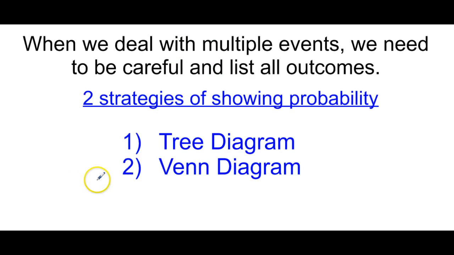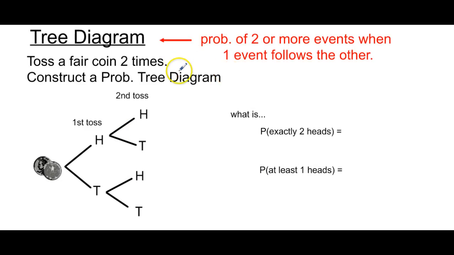So though that was a very simple example, what we're going to be dealing with are multiple events, and when we deal with multiple events, we need to be careful and list all the outcomes so we visually see what's actually happening. Two ways of doing this are using a tree diagram and a Venn diagram. I'm going to go over the tree diagram first. We use a tree diagram when we have the probability of 2 or more events happening when one event follows the other event.